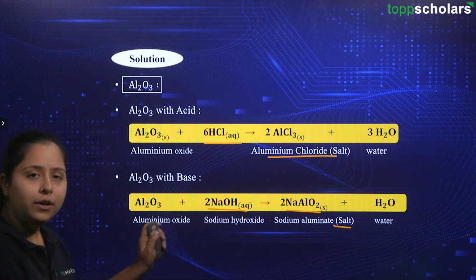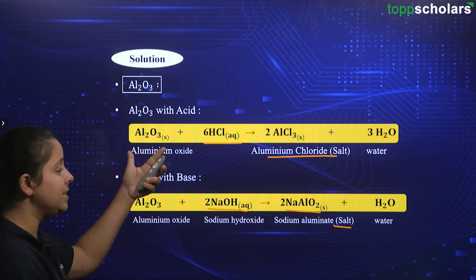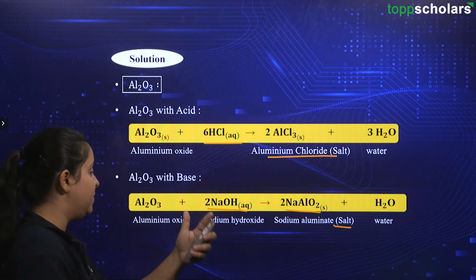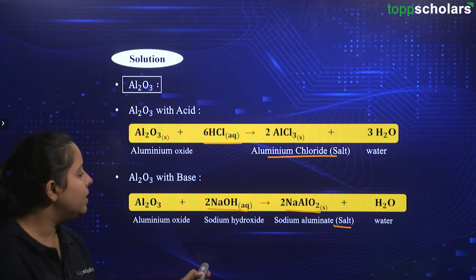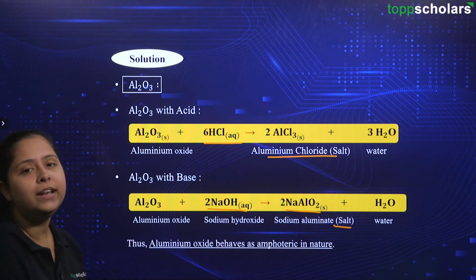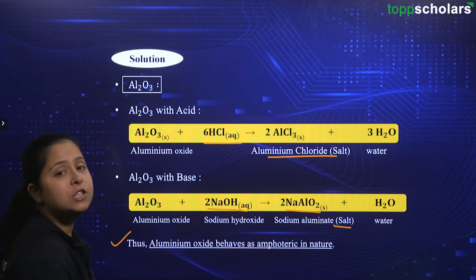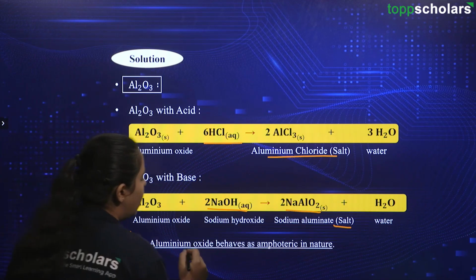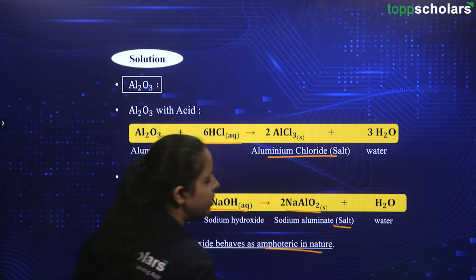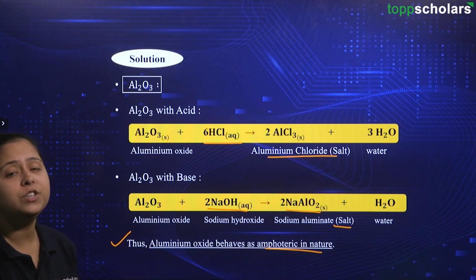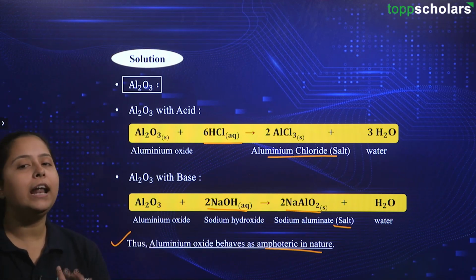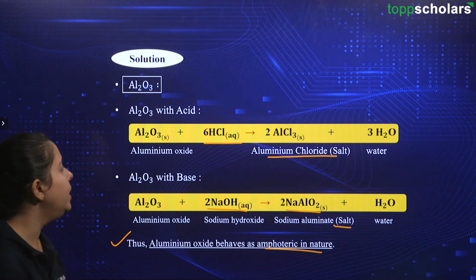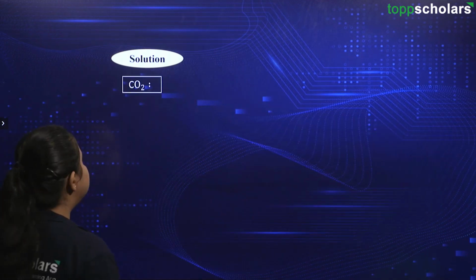Now again, the context over here is that this oxide is reacting with the acid as well as with the base. Hence, we will say that this one is also an amphoteric oxide. So, concluding that aluminium oxide behaves as amphoteric in nature. We have just concluded that ZnO and Al2O3 both are amphoteric in nature. Now, we are left with the other two entries. Let us deal with that.